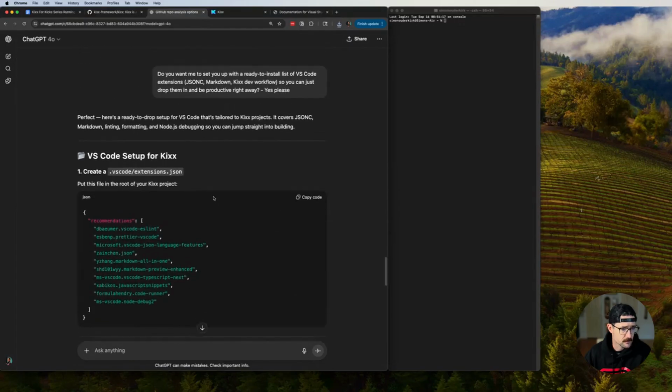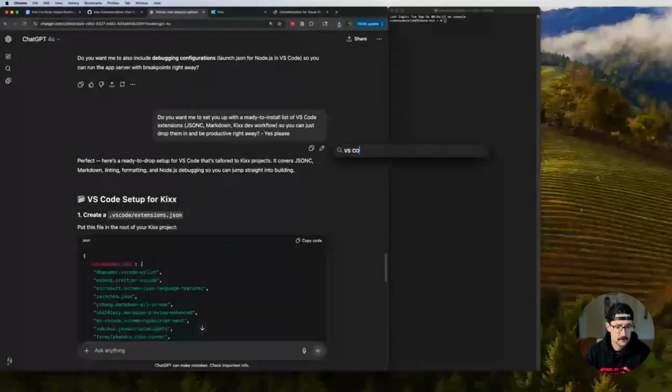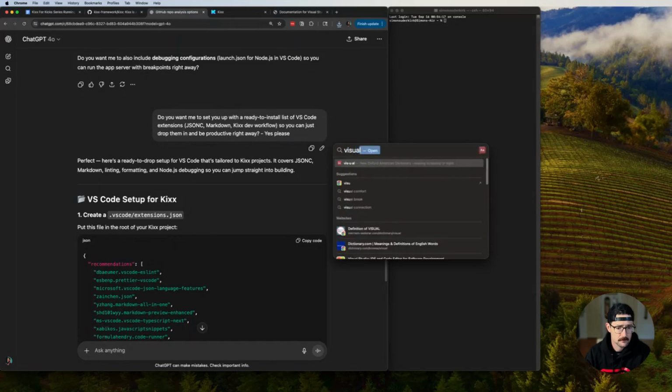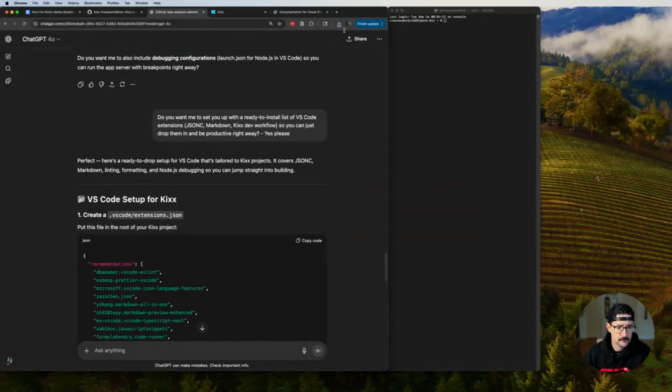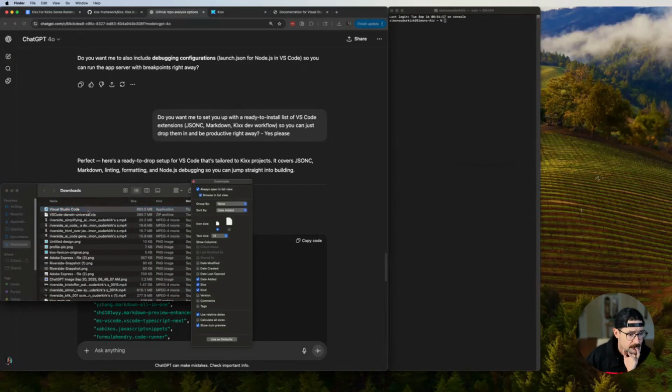Okay, I want to get set up with VS Code extensions. I'm not sure what's going on. It looks downloaded. Okay, we're expanding it. Okay, cool. Let's run VS Code for the first time on this laptop.